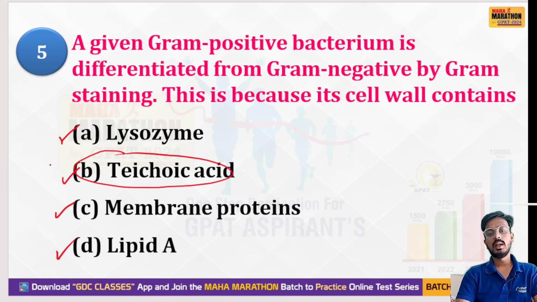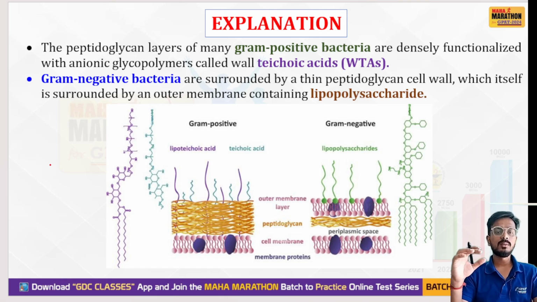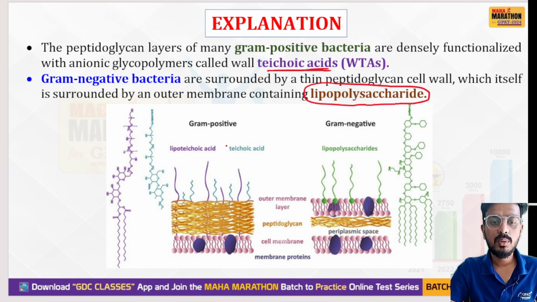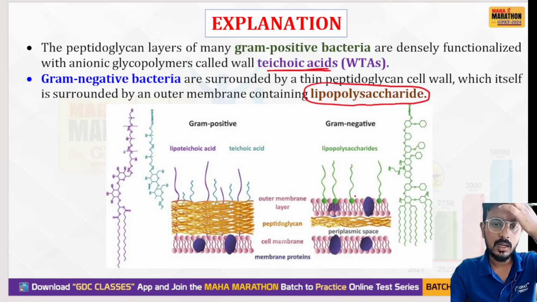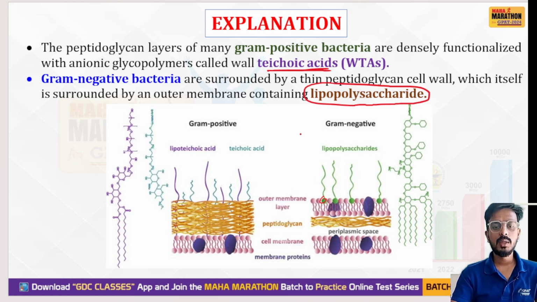Remember, in gram staining, the cell wall contains teichoic acid, which is stained by the gram staining. The peptidoglycan layer of many gram-positive bacteria is densely functionalized with anionic glycopolymers called teichoic acid. Gram-negative bacteria have a thin peptidoglycan layer, which is itself surrounded by another outer layer, that is lipopolysaccharide. You can see gram-positive bacteria have teichoic acid, which is stained by the gram staining, whereas gram-negative bacteria contain lipopolysaccharide instead of teichoic acid.